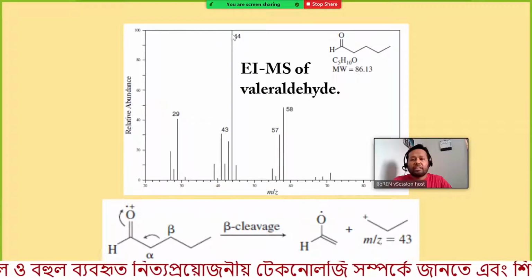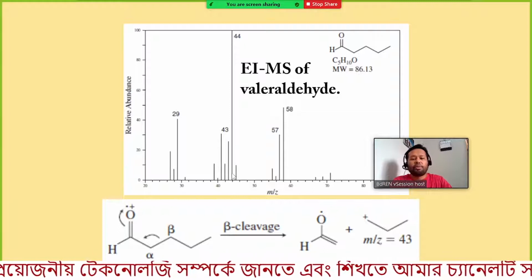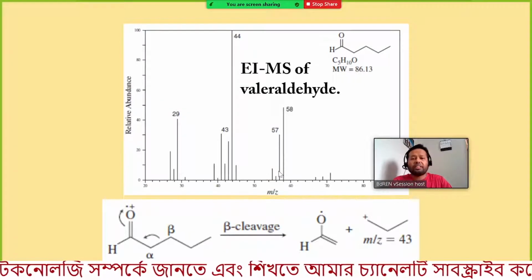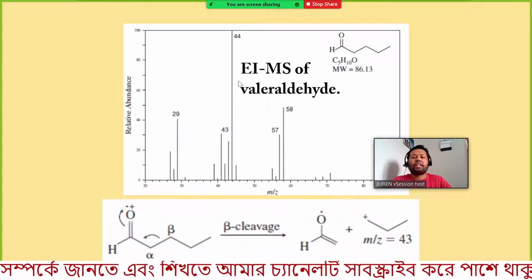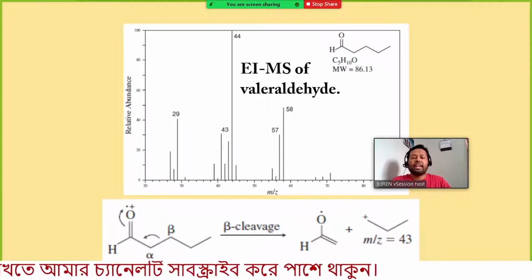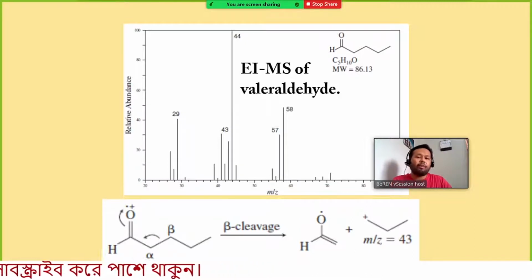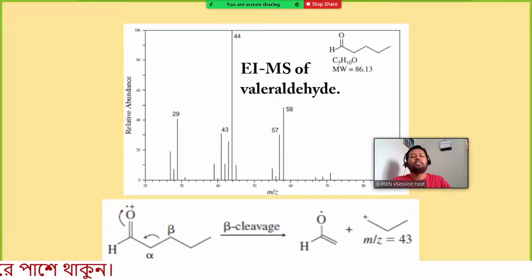Here you can see this is the base peak, or the major peak, at this position. When these types of fragments are formed by rearrangement, it takes some time and the stability of the rearranged ion is high, so the abundance of these ions will be high, and this corresponds to the base peak.